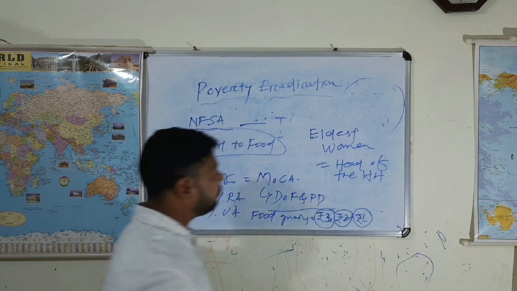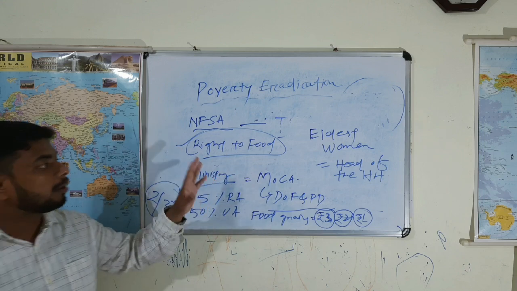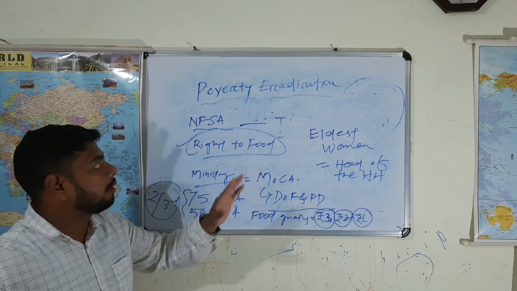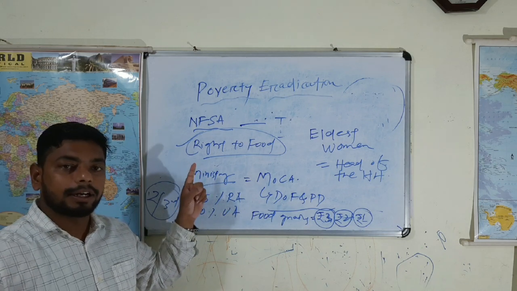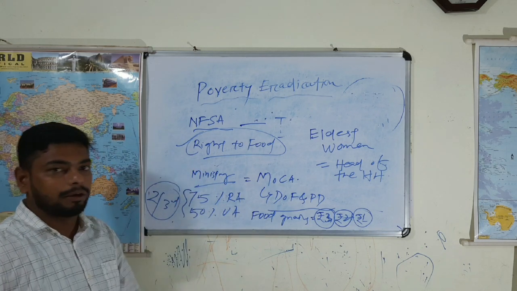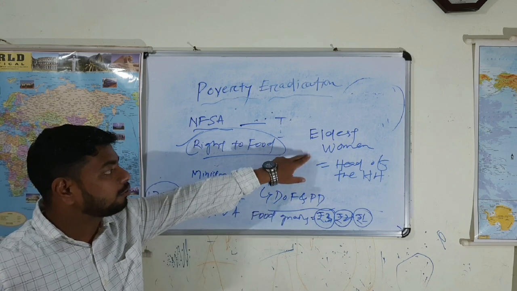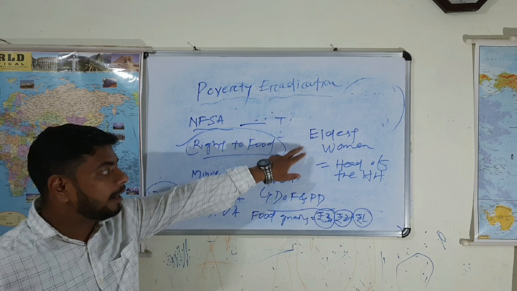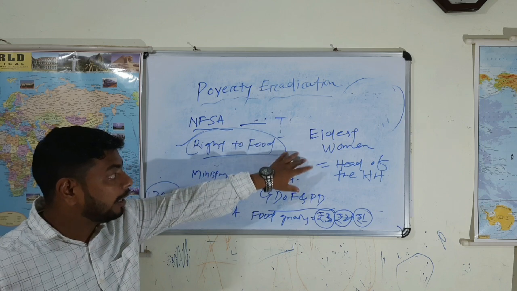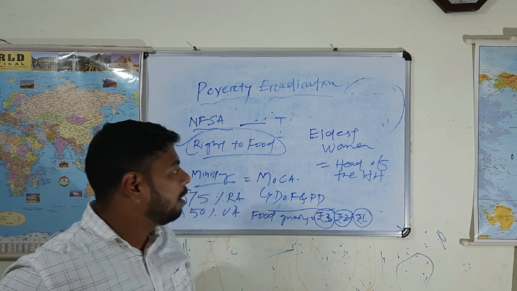Got it? The eldest woman of the household will be called the head of the household under this act. It was a patriarchal society, but at present both are equal. Still a long way to go, but in that direction this is one of them.